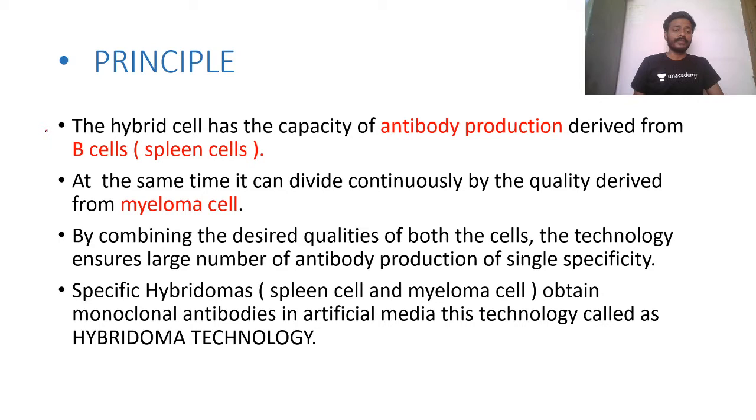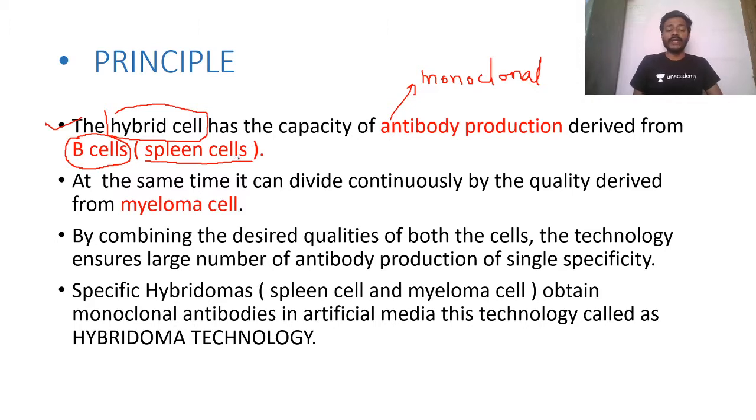Now the hybrid cell that we talked about in the first slide has the capacity of antibody production, that we already discussed. And what type of antibody is this? This is a monoclonal antibody, right? Here you need to remember the first cell. What are we saying? Hybrid cell, right? Good afternoon Mayank. We are saying hybrid cell, so hybrid means it should be more than one. So the first cell you now know is the B cell, which is produced in the spleen.